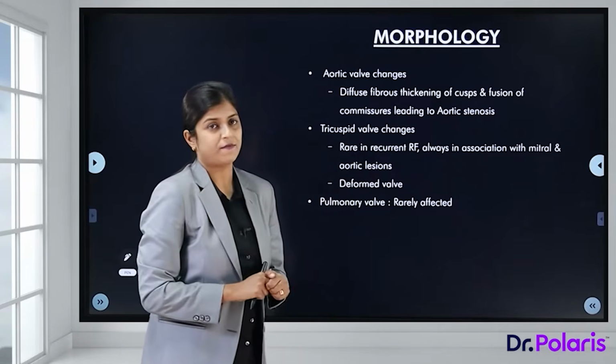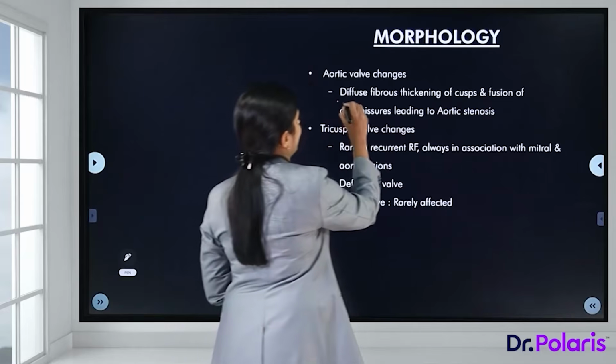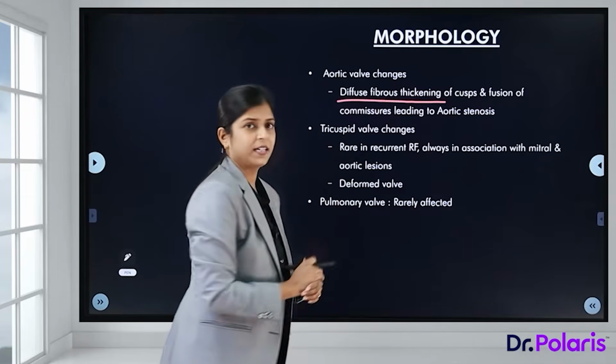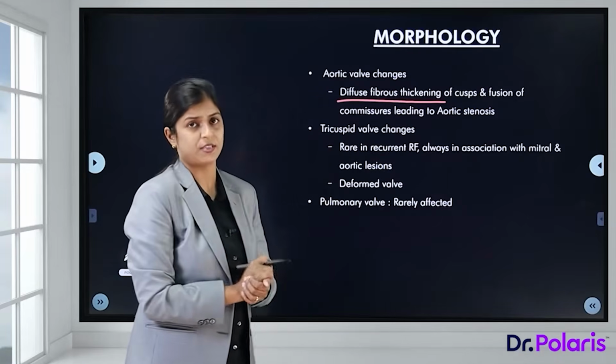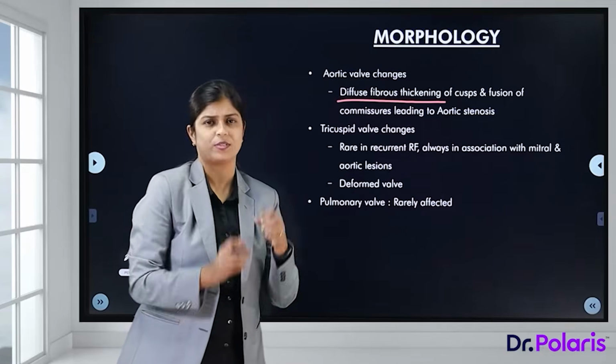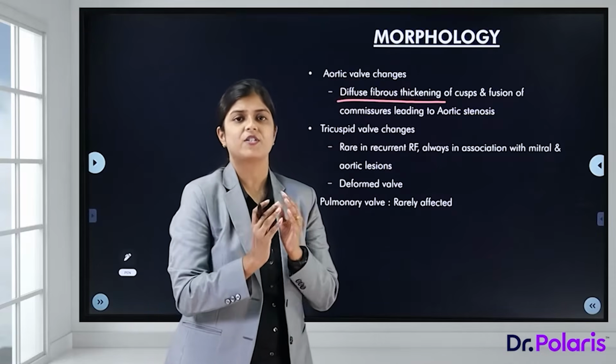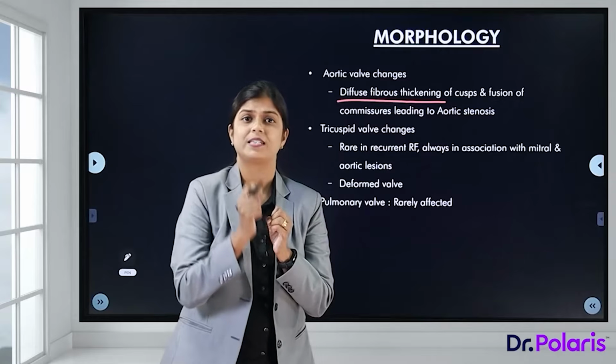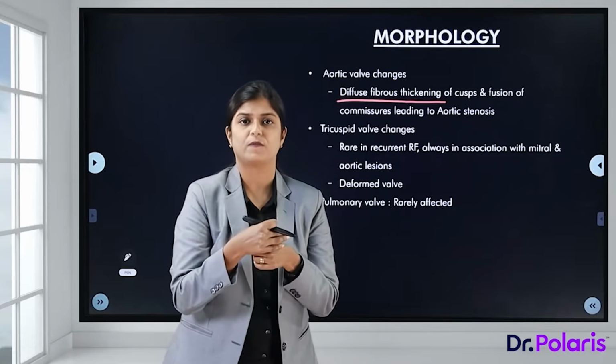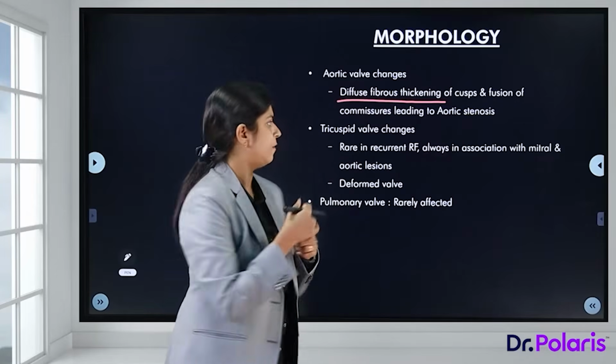What are the aortic valve changes? In the aortic valve, we have diffuse fibrous thickening of the cusps and fusion of the commissures, which lead again to aortic stenosis. So remember, the valvular changes remain the same: fibrosis, thickening of the valves, fusion of the valves, leading to stenosis of the valves.